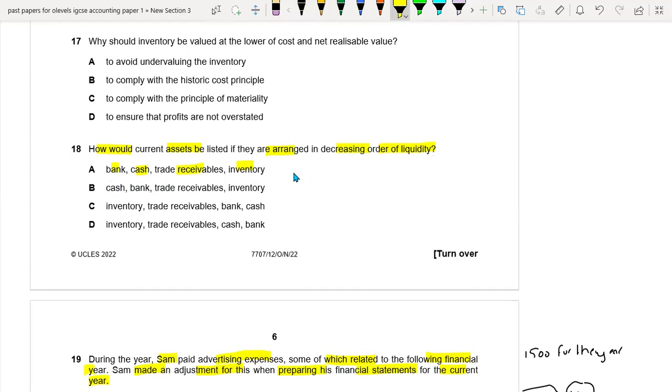It means that we will be arranging our current assets and non current assets in the way that which current asset is more liquid, which means which current asset is more easy to convert into cash. So we know that cash is already in the cash form. So it means this is more liquid. And after that, the second thing is bank. It means that you can convert the bank into cash more quickly. And after that, the trade receivables and the inventory. So B option is the right option.